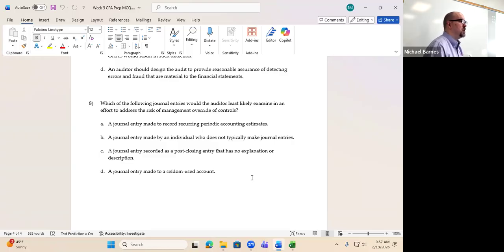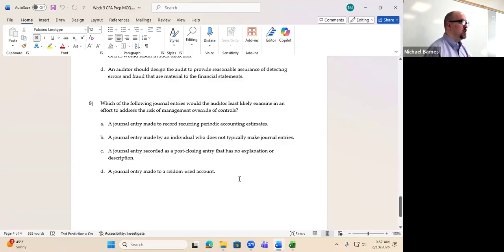Keep in mind, these are talking specifically about manual journal entries. I guess you could have some descriptions for automated journal entries, but those are system generated and fairly boilerplate. But if you have a manual journal entry, you want to know why this journal entry was made.